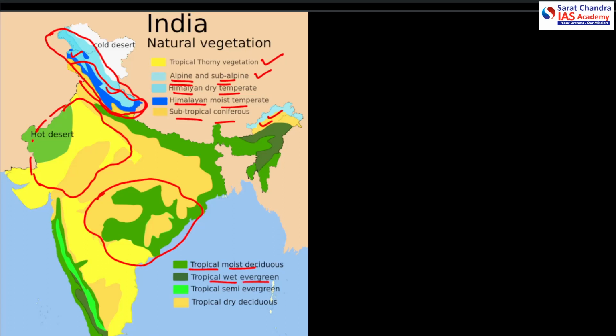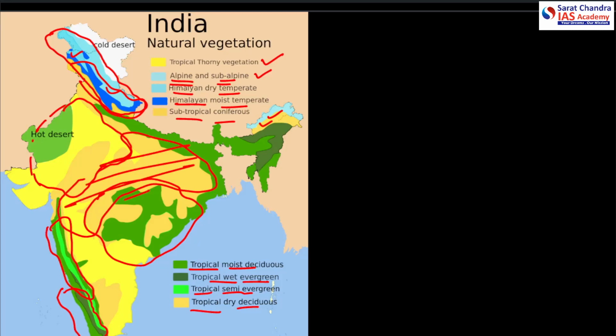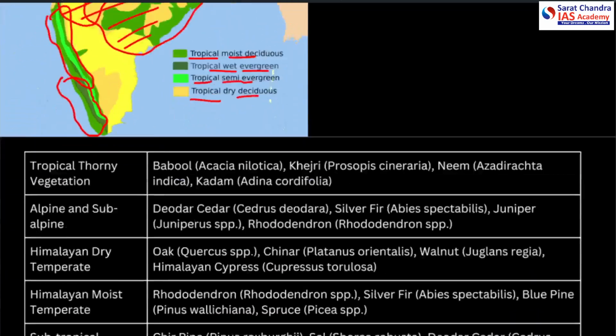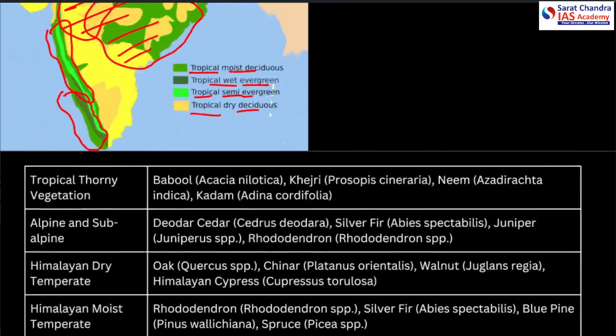The tropical wet evergreen can be found in the lower Western Ghats. The tropical semi-evergreen can be seen in the upper Western Ghats. The tropical dry deciduous can be seen in the other parts of the country, filling out most of the remaining area. Alright. So it's not very important to completely categorize these, but it is how it looks in general.